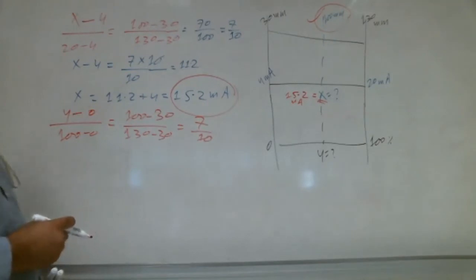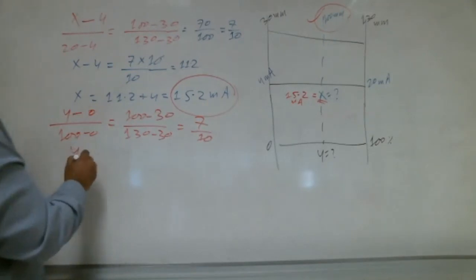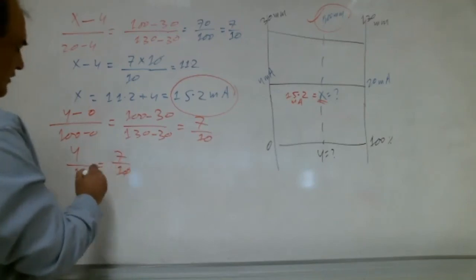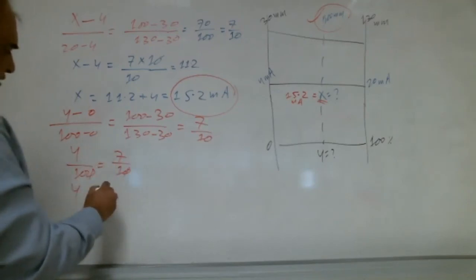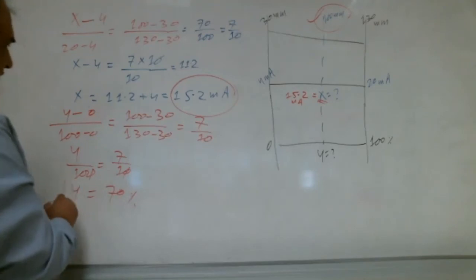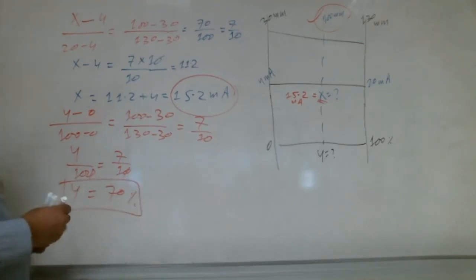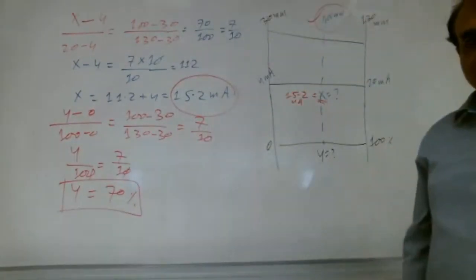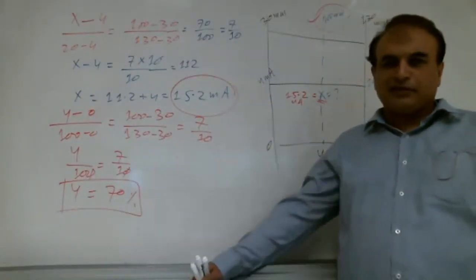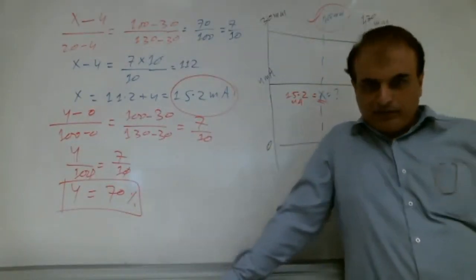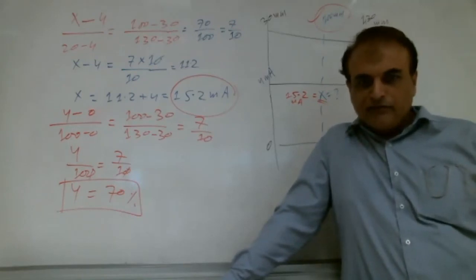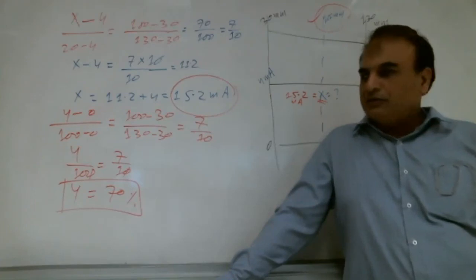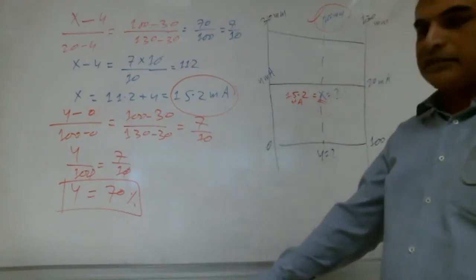So Y over 100 is equal to 7 by 10. This 0 will cancel with this one. Y is equal to 70%. Did everybody get this answer? A lot of brothers are showing me 70%. Very good. So this is our answer, Shabab.